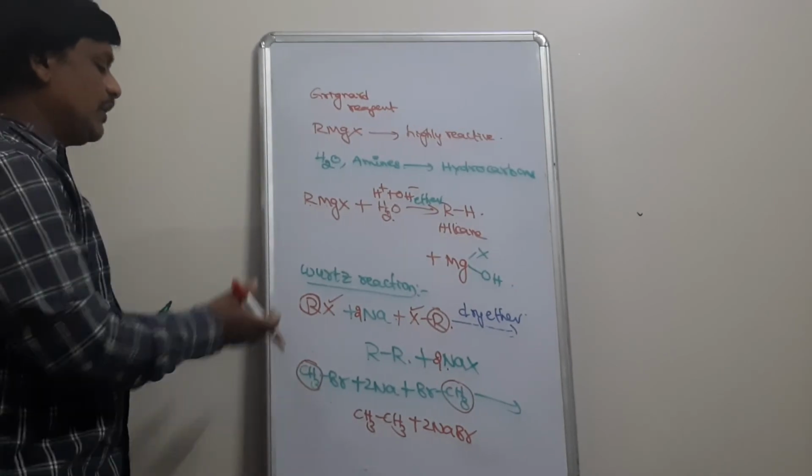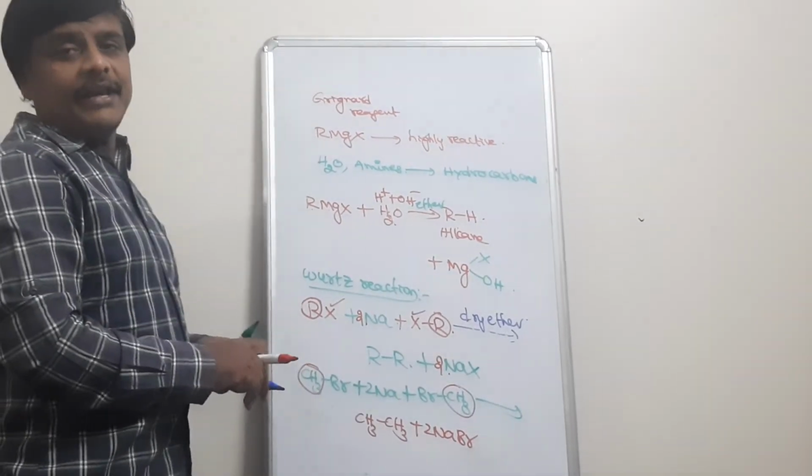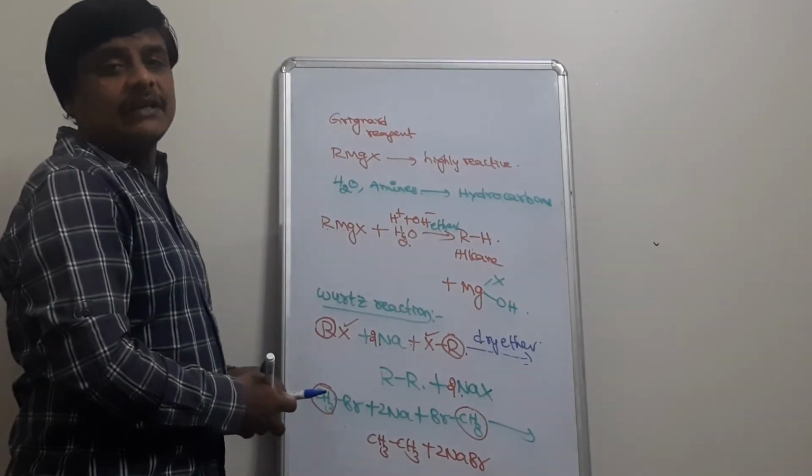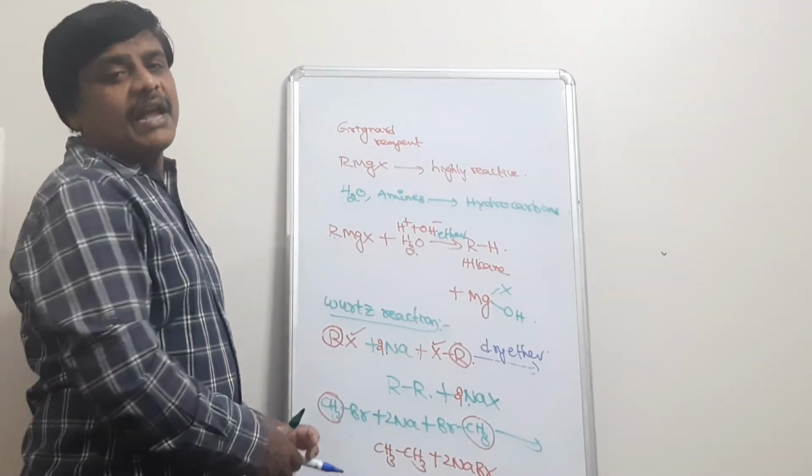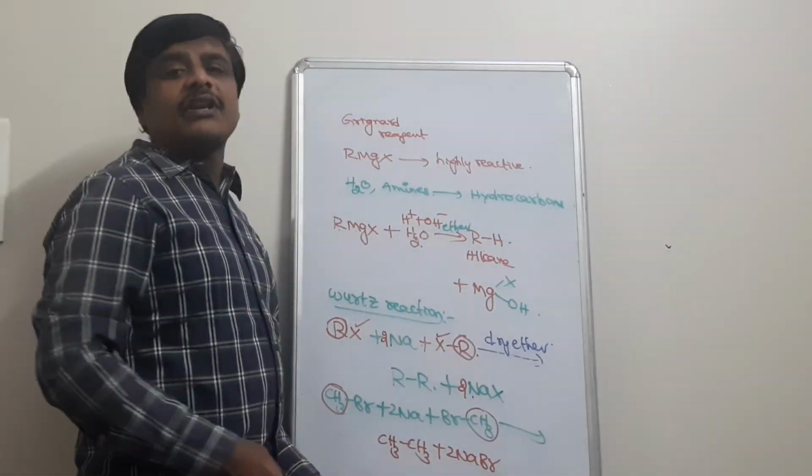So that is about Grignard reagent. In the next class we will discuss elimination reactions and nucleophilic substitution reactions.